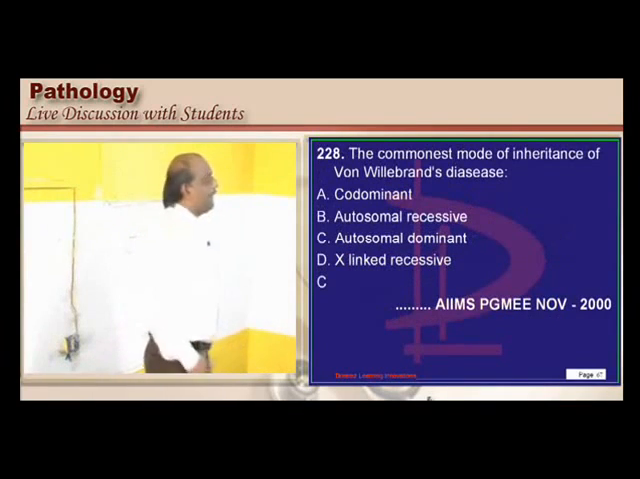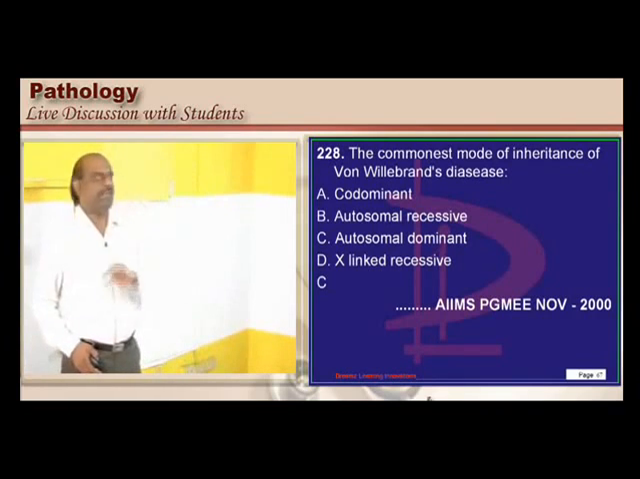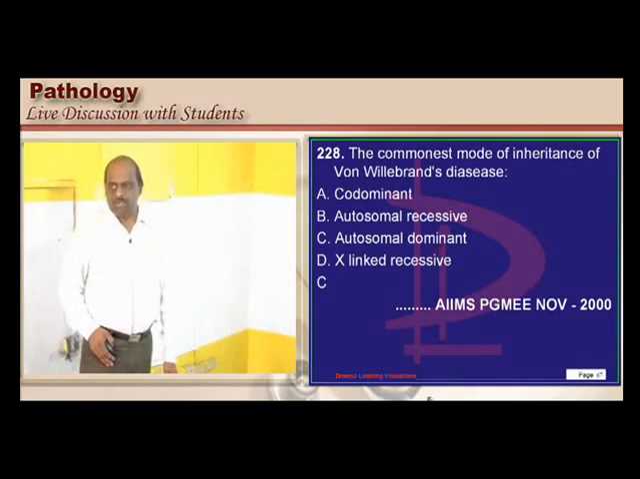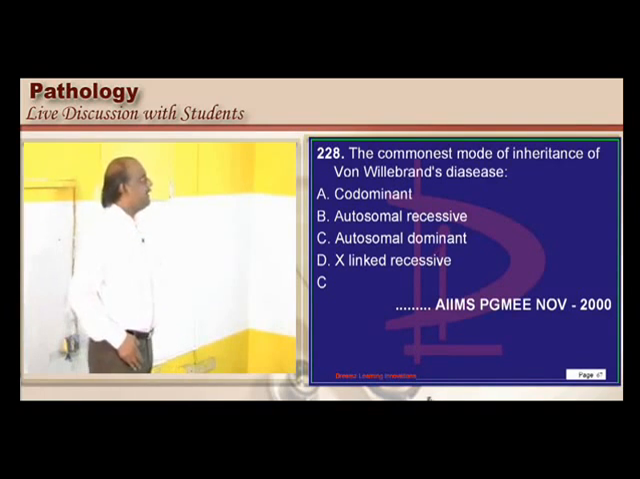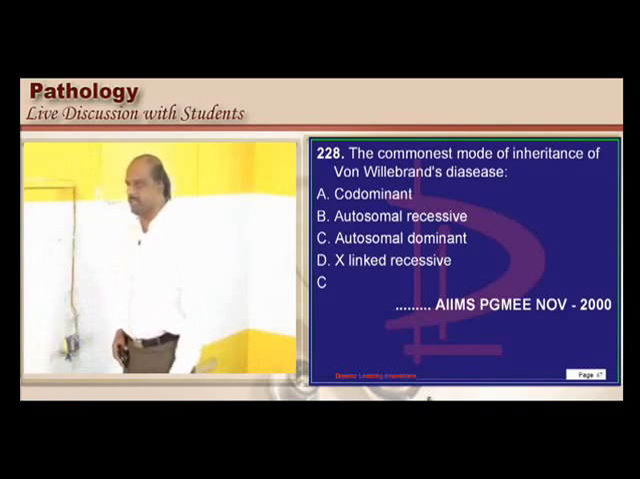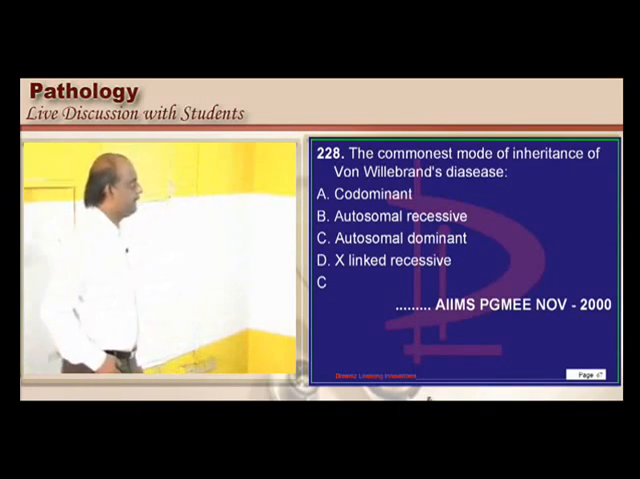Now what is the inheritance pattern of von Willebrand's disease? There are 3 forms of von Willebrand, and all of them are autosomal dominant in nature, except the type 3, which is a very severe type of von Willebrand disease, which is autosomal recessive in nature. Otherwise all the remaining are autosomal dominant, basically is what need to be remembered.